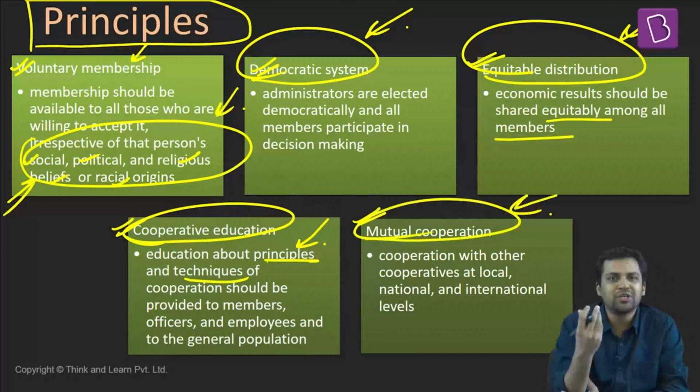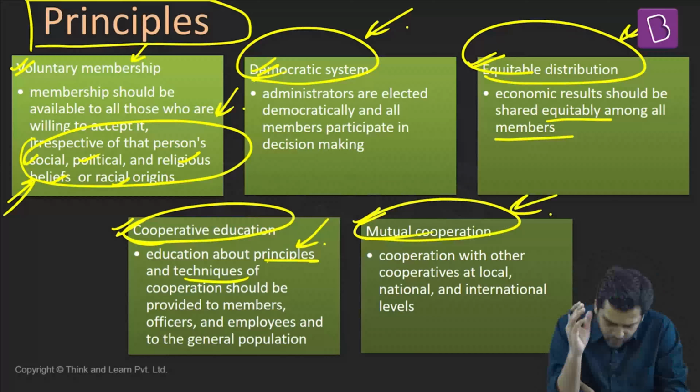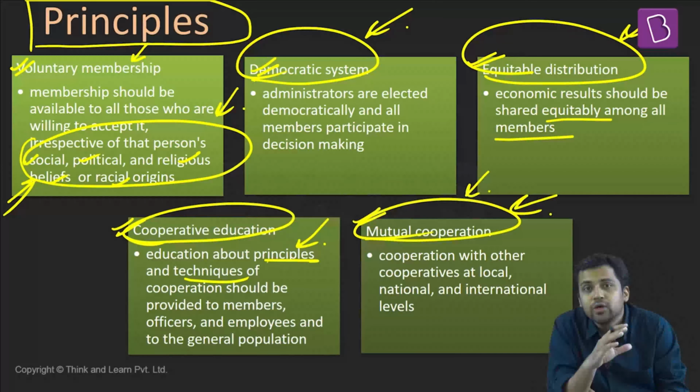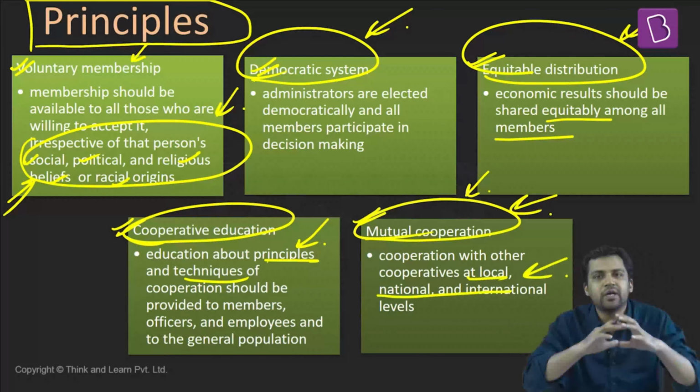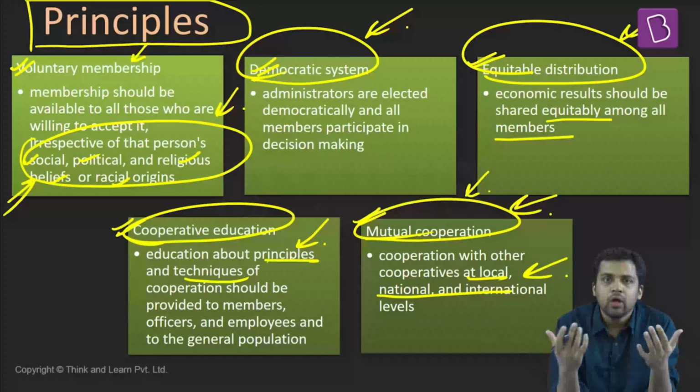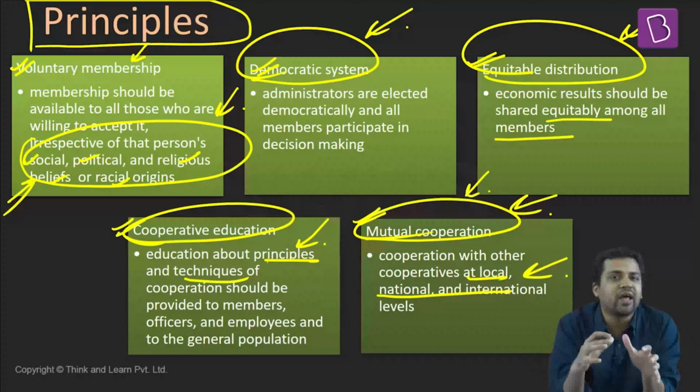Apart from that, as I told you, cooperation is the fundamental basis on which cooperatives are formed. And one thing here, it is not just about cooperation within the cooperatives. Cooperatives should also cooperate with other cooperatives. There should be cooperation at local, regional, national, and international level. So cooperatives are basically part of a movement. There should be an international movement of cooperatives, where the entire international scenario is dominated by cooperatives and cooperatives are cooperating with each other. So these are certain principles on which cooperatives are formed.